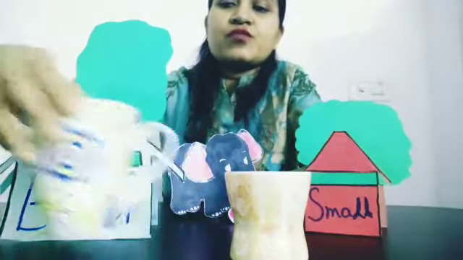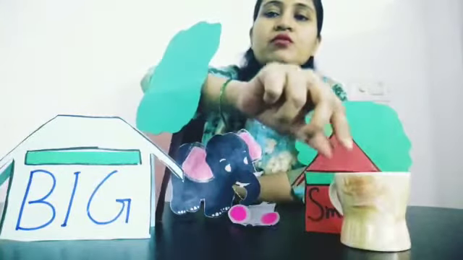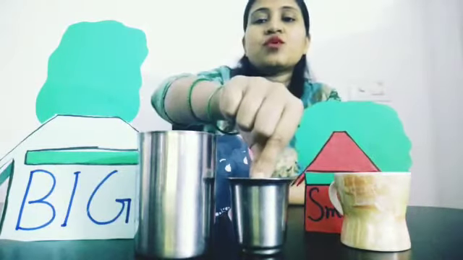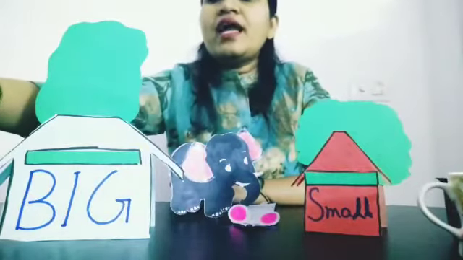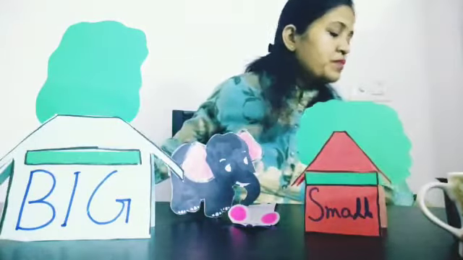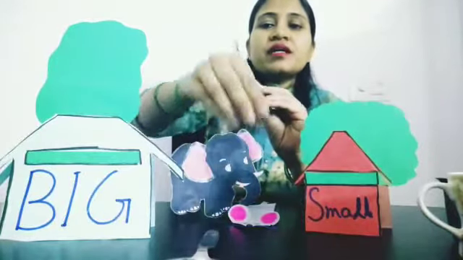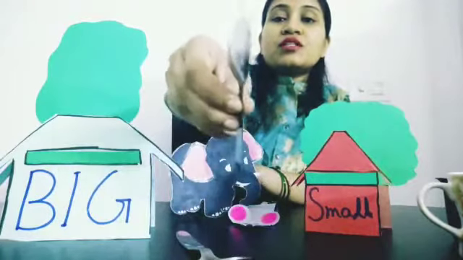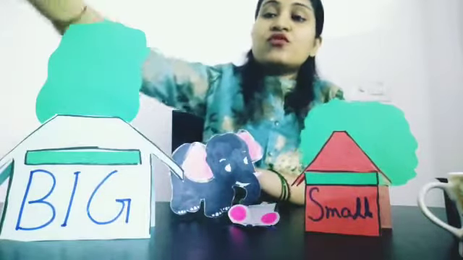Which cup is big and which cup is small? This is big. This is for elephant. This is small. This is for mouse. Which glass is big and which is small? This is small for small mouse. Okay? And this big glass is for big elephant. Now they decided to take a spoon. Can you see which spoon is big and which spoon is small? Yes, this is small. This is for mouse. And this is big. This is for elephant.